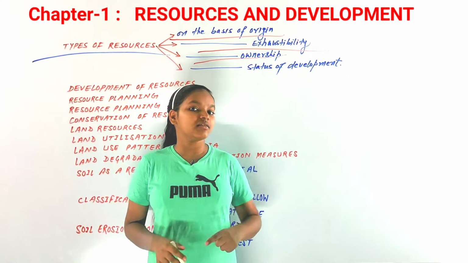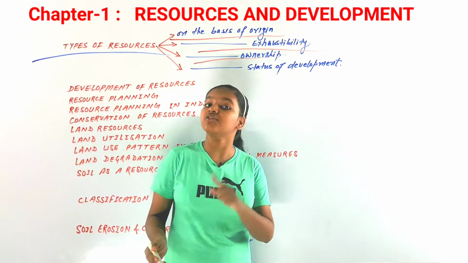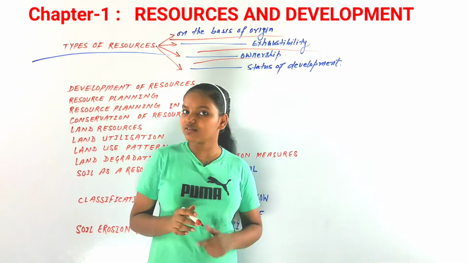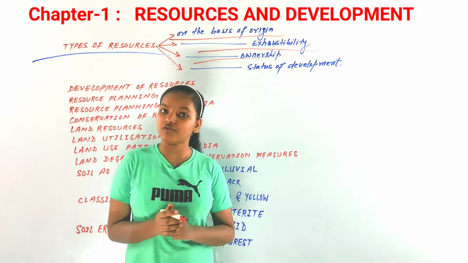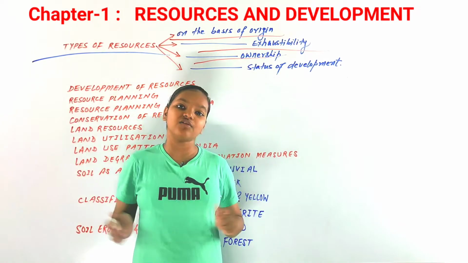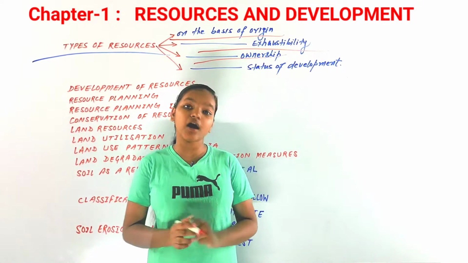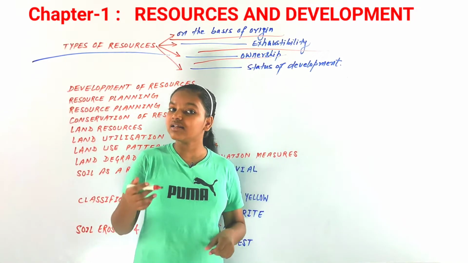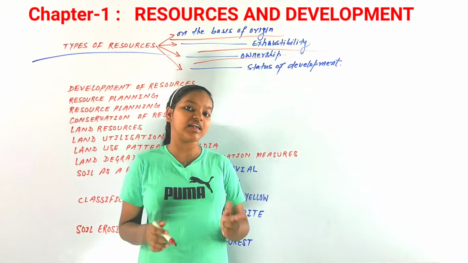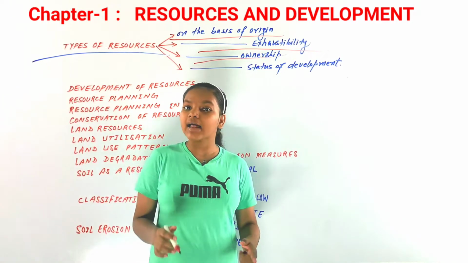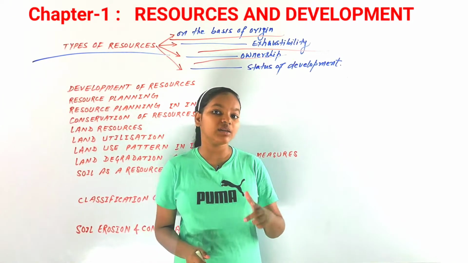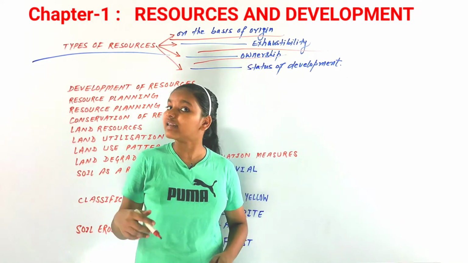Thirdly, the third type of classification on this basis is national resources. All the resources of any nation are known as national resources. For example, in India, all the resources are directly or indirectly owned by our nation, by our government, and the government has the right to acquire any land anytime.